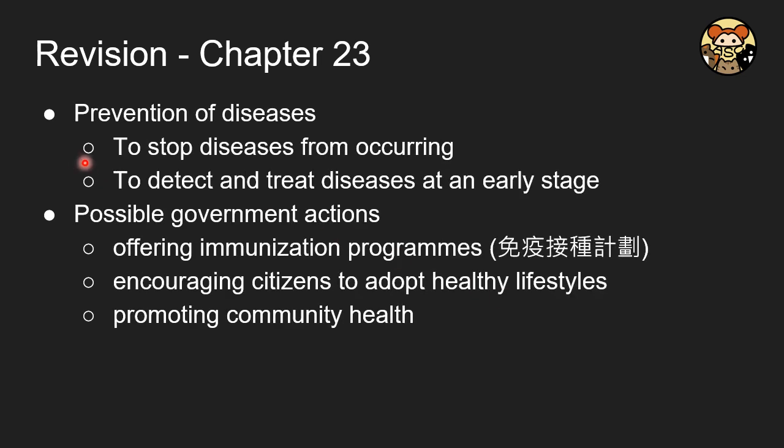So how can disease be prevented? The best way is to stop disease from occurring. And another way is to treat or detect the diseases at an early stage, which means you will spend less money and it is easier to cure. So what should our government do? Here are some general directions: offering immunization programs, encouraging citizens to adopt a healthy lifestyle, and also promoting community health.